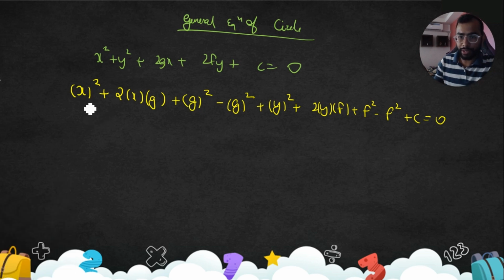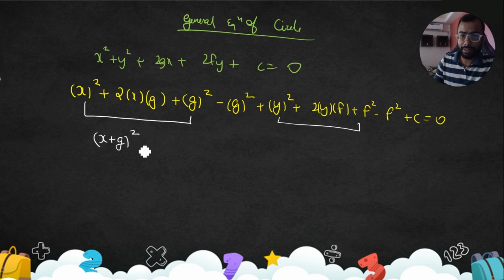So what does this represent? This is (x plus g) whole square. What does this represent? This is (y plus f) whole square, and then we have minus g square minus f square plus c. I will take this to the other side, it is g square plus f square minus c.